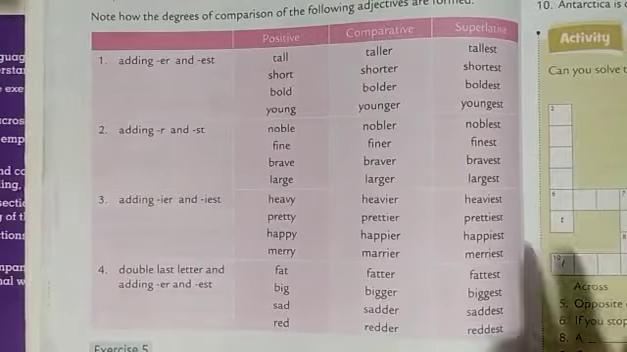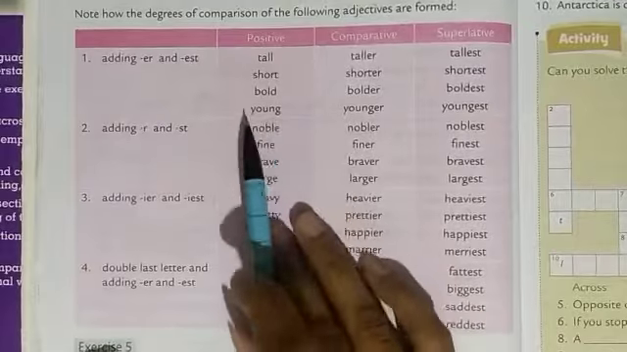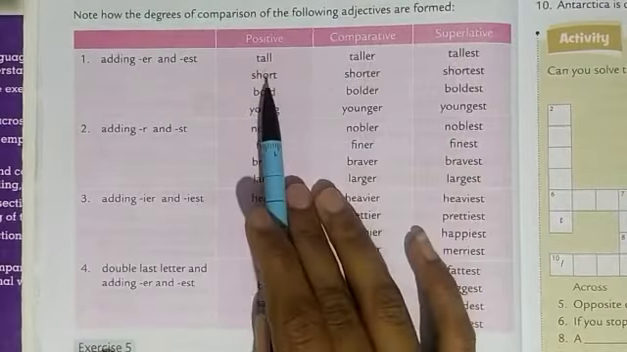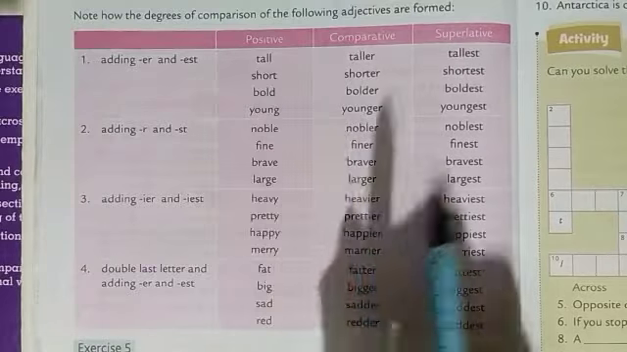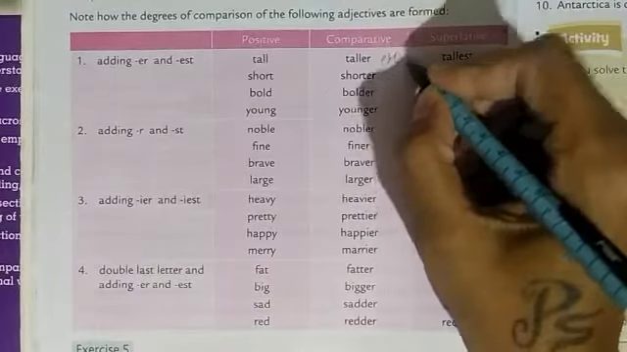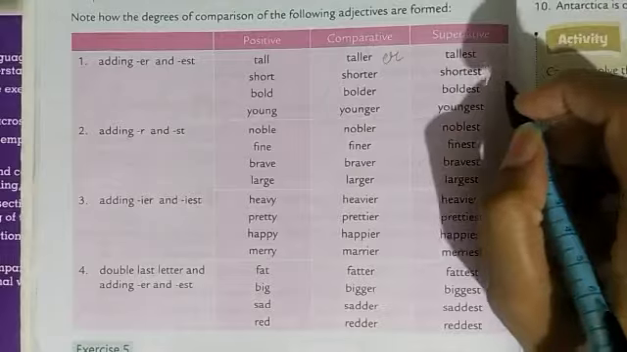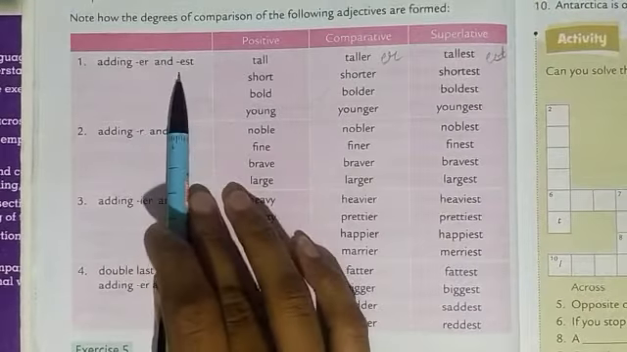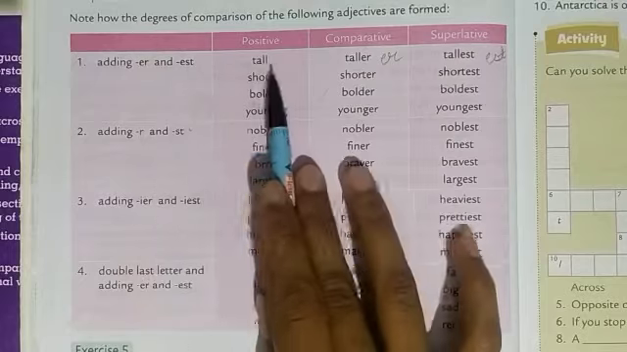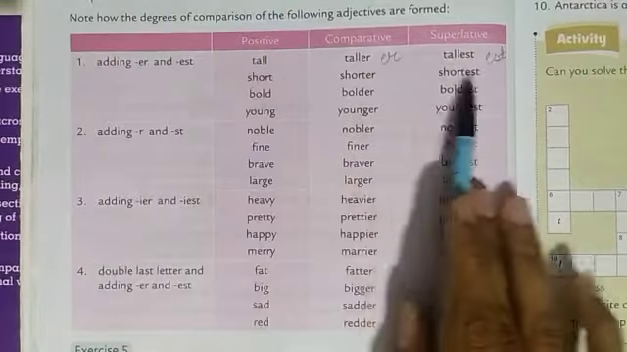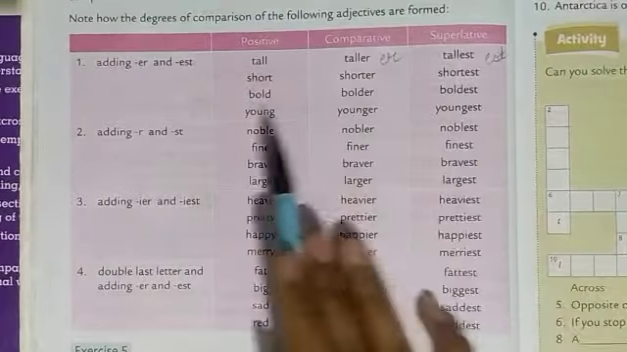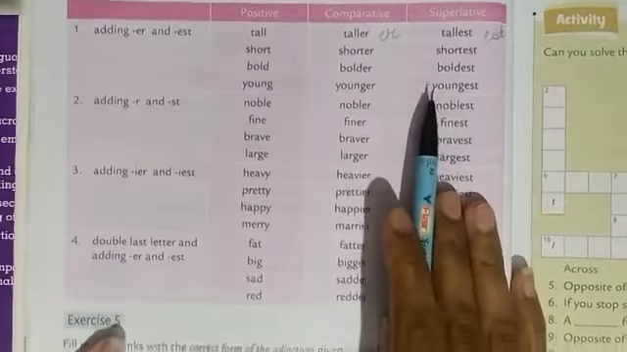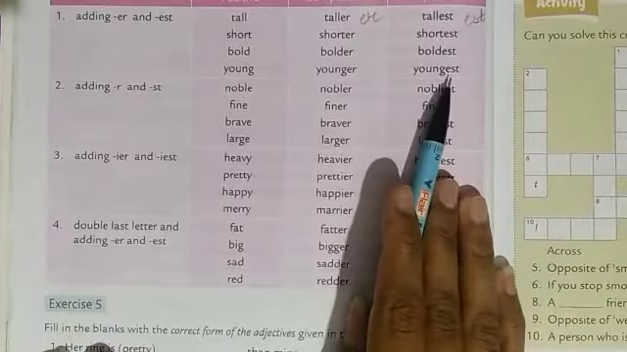So here we will learn the comparison. Okay, so see, tall, taller, tallest. First form will always be simple. In the second form we always add er. Okay, and in the third form we add est. Okay, er and est. Tall, taller, tallest. Short, shorter, shortest. Bold, bolder, boldest. Young, younger, youngest. Okay, simple. You have to add er and est.